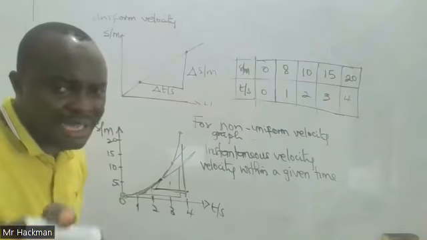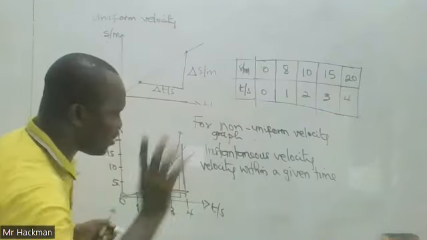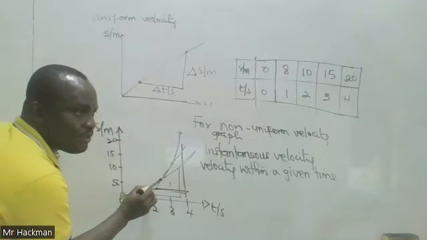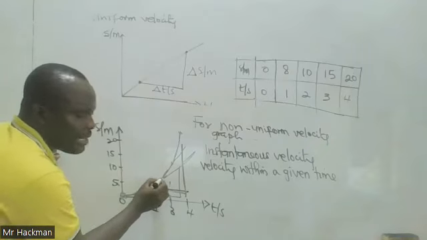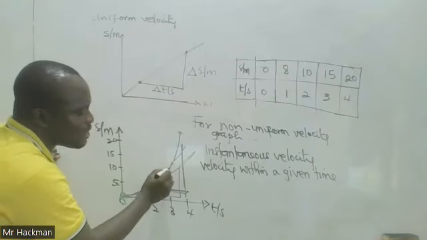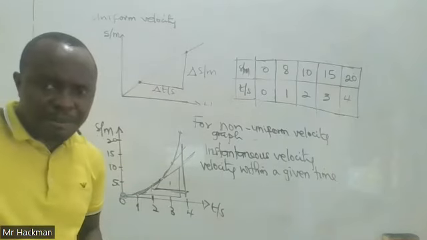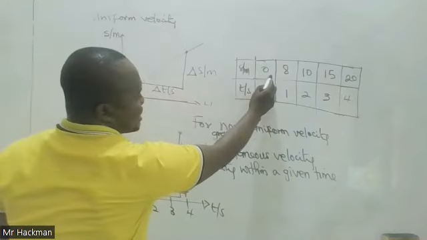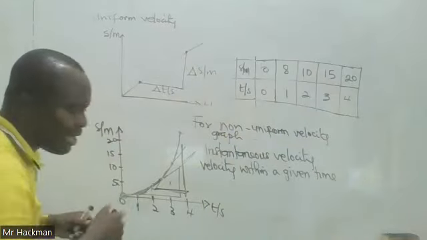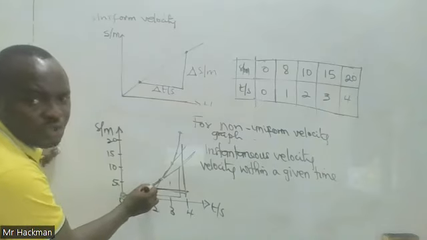But the whole idea I want you to understand is this. The velocity at a time 2 seconds will be different from the velocity at a time 3 seconds. The velocity at a time 4 seconds will also be different from the velocity at a time 5 seconds. Because the distance covered is increasing, the velocity at 1 second will be less than the velocity at 2 seconds.